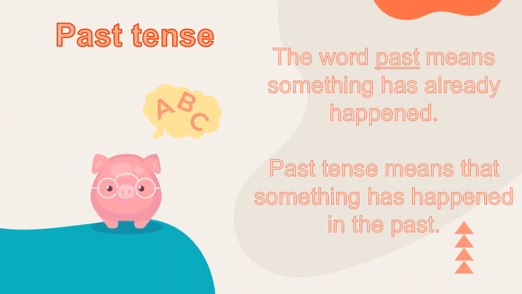Past tense. The word past means something has already happened. So, past tense means that something has happened in the past. An example is I walked to the shops.